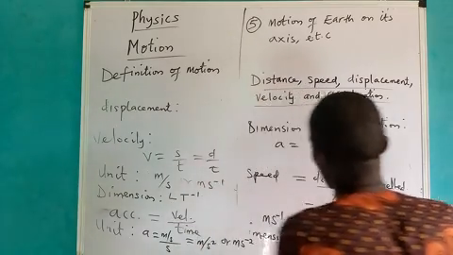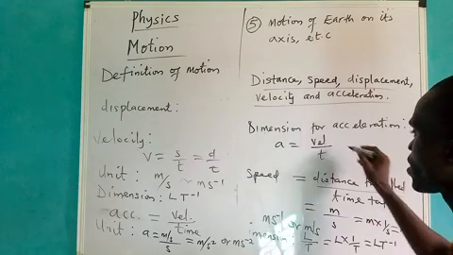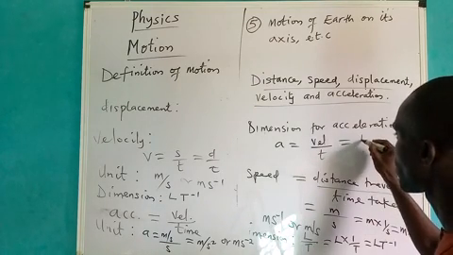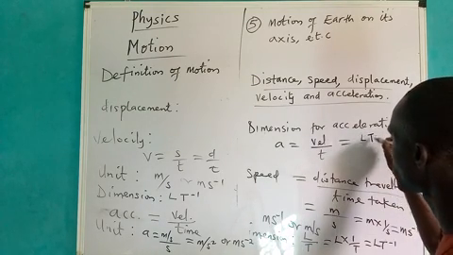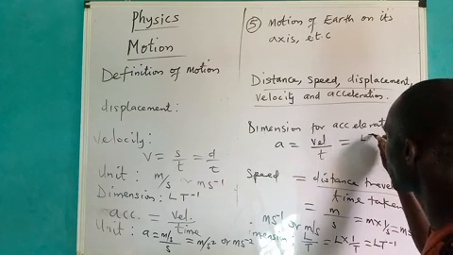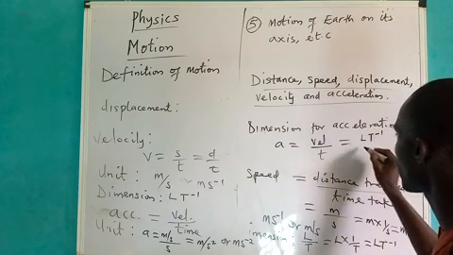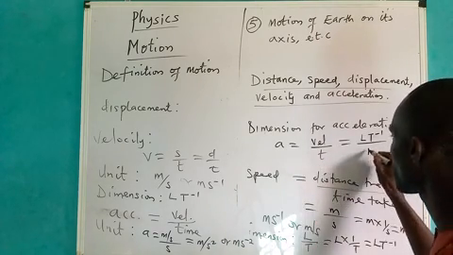What is the dimension for velocity? The dimension for velocity is LT to the power minus 1. Remember we have time under, so this will be over T.